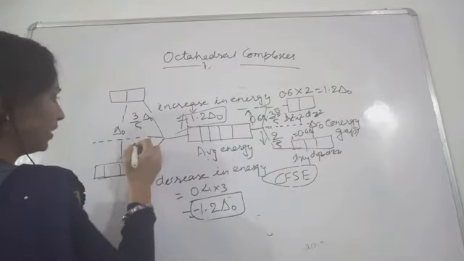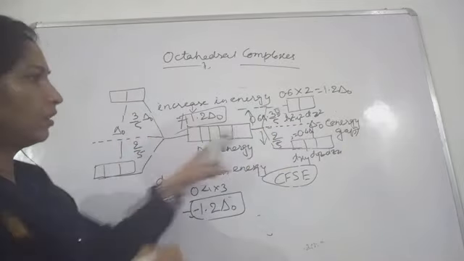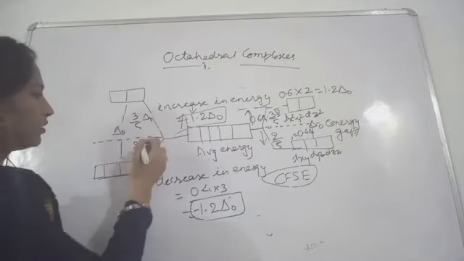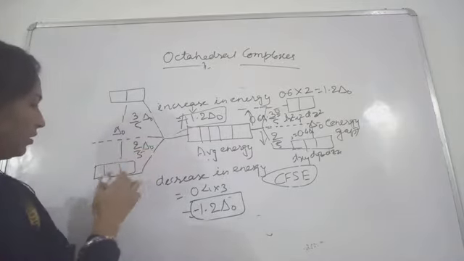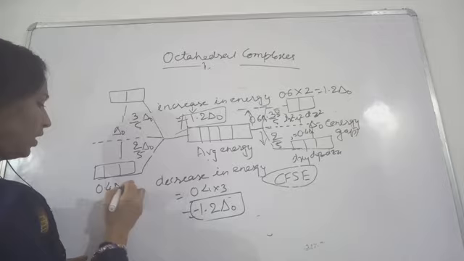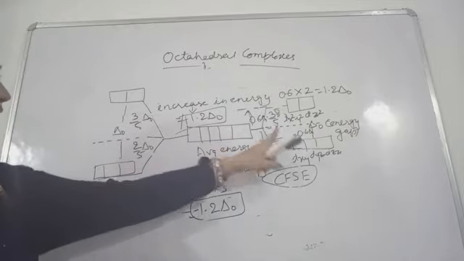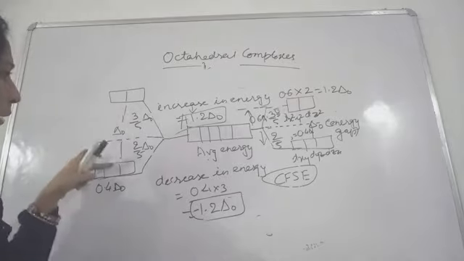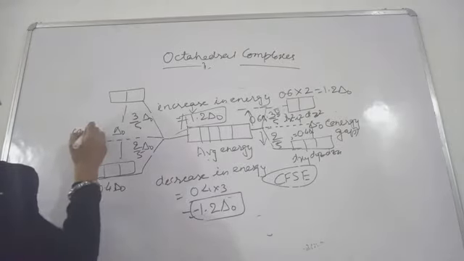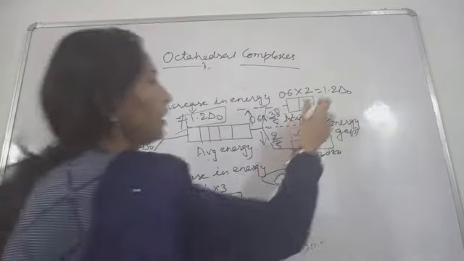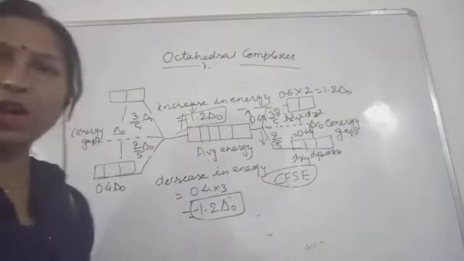Sorry, I wrote it wrongly. This will be 3 by 5 and this will be 2 by 5 delta O. So 2 by 5 delta O gives you 0.4 delta O. Here it is exactly the same case, the only difference is more energy gap in this case. This is the energy gap, and here you are having the small energy gap.